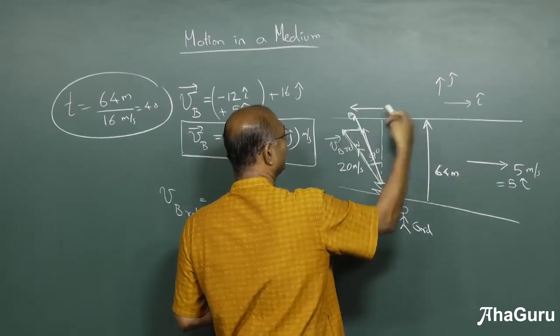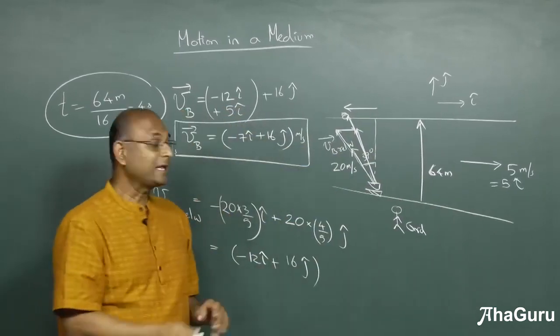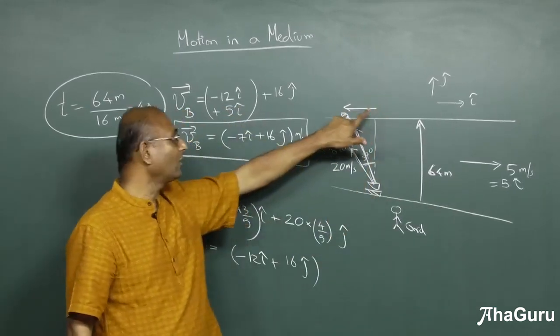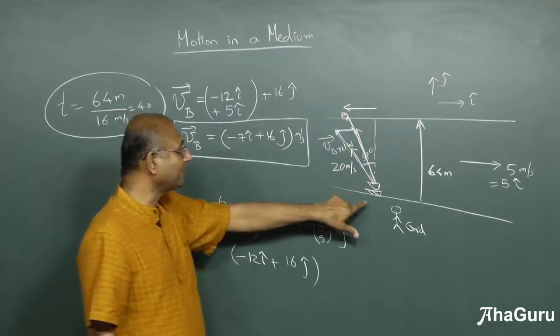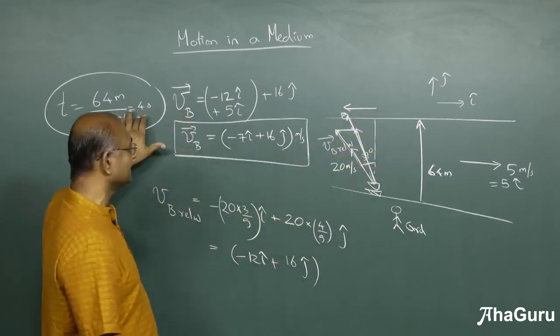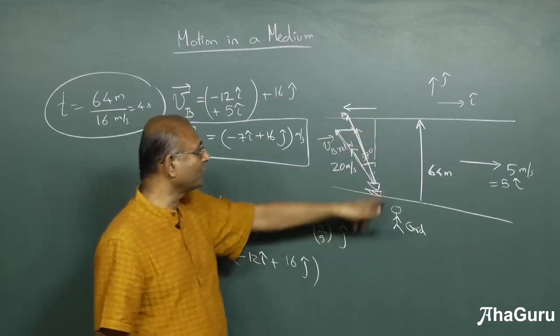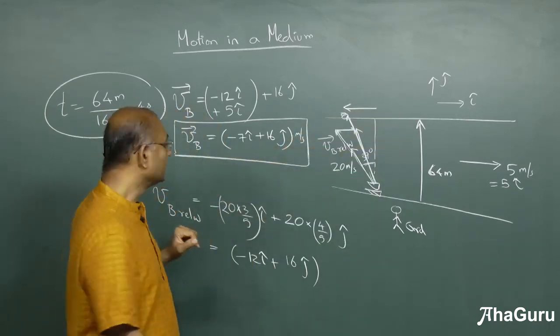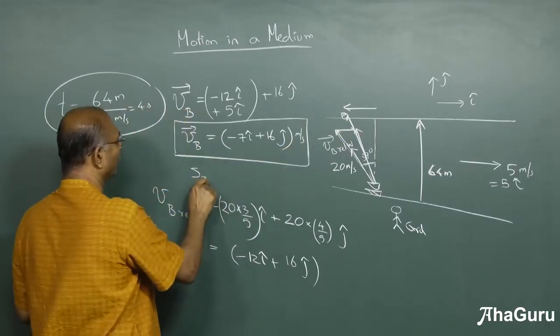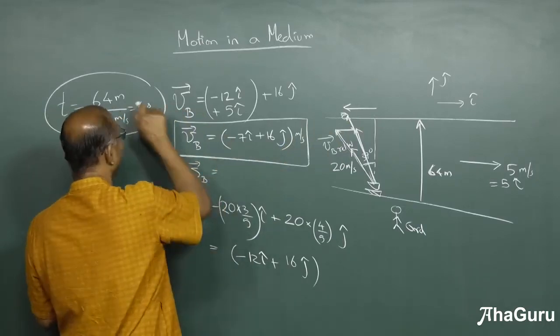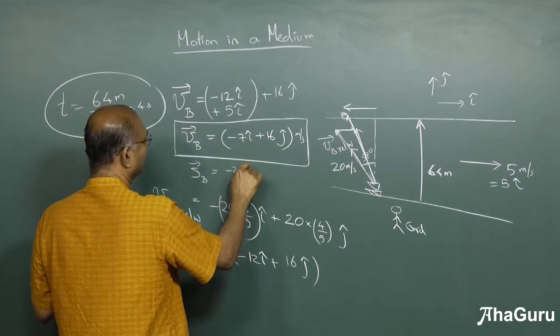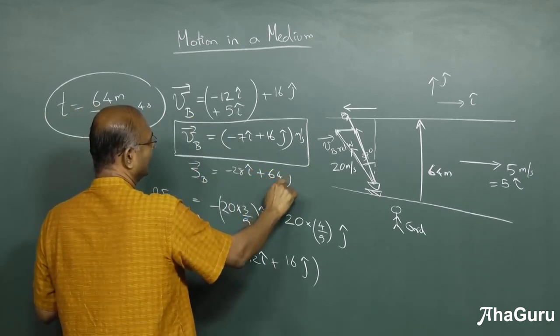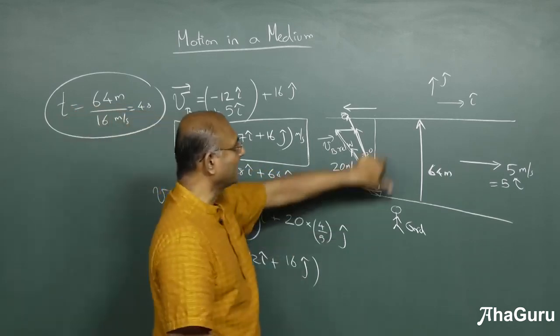So how much would it have moved upstream from the exact point opposite? How much would it have moved upstream? Well, how much time was it traveling for? It was traveling for 4 seconds. So 4 into 16 is 64, which is that way. But 7 into 4 is 28. So the displacement of the boat is minus 28 i cap plus 64 j cap. This basically takes me across.